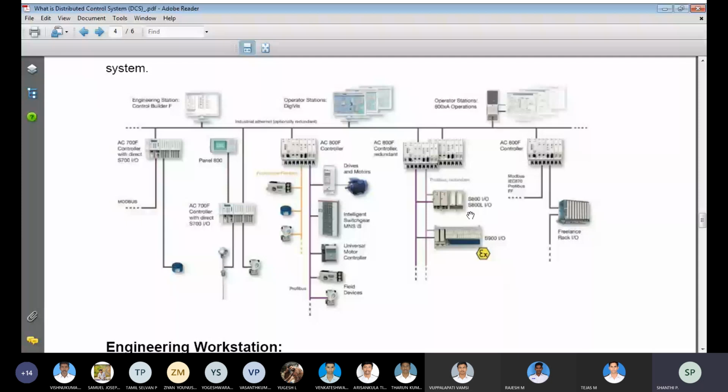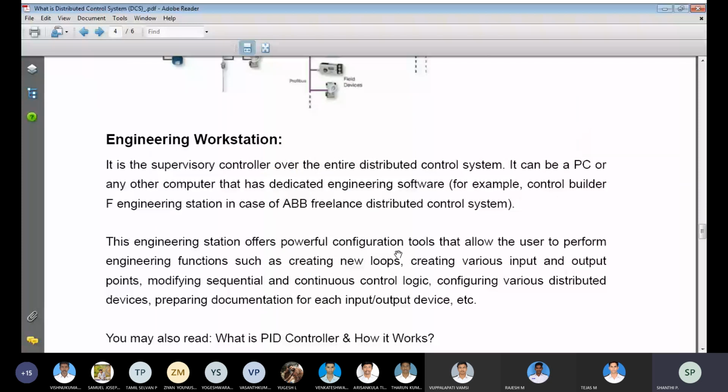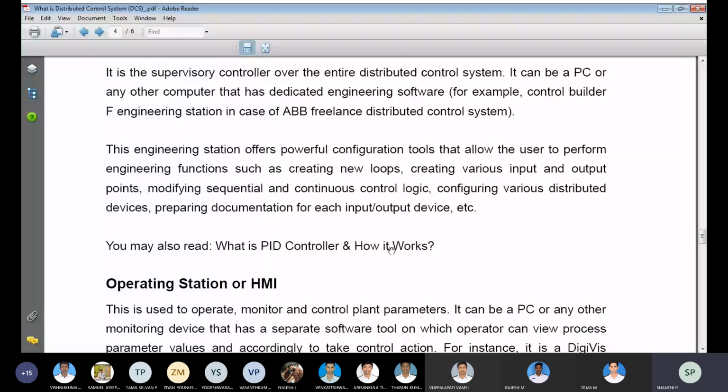Here the common grid is also there. This common data bus is also available, the communication bus. All the data we feed to the computers, the overall computers. Okay, they have to maintain and check any changeover. Here, any fault on this equipment, changeover means we have to disconnect automatically. We have to see in the distribution workstations, engineering workstations, we have to change over, creating new loops.